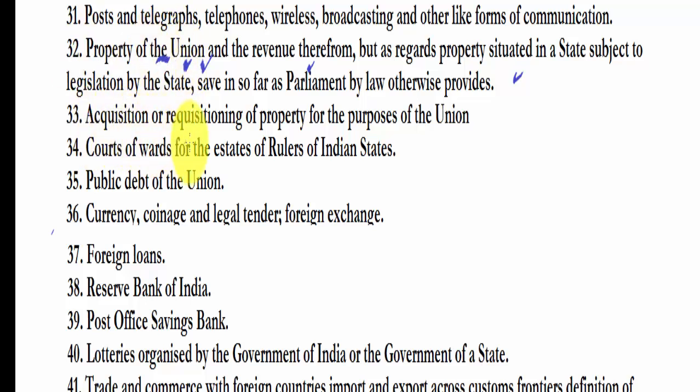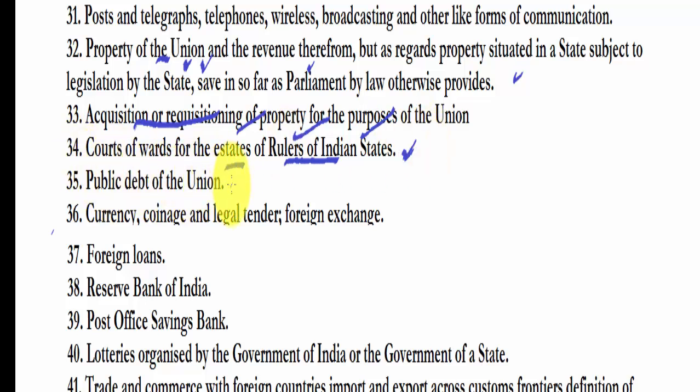Next, there is acquisition or requisitioning of property. This has been removed from the union list, so we need not remember this. Courts of wards for the estates of rulers of Indian states. We know that before independence there were so many princely states which were assimilated in the Union of India. So anything related to them is also governed by the union government and therefore comes under the union list.